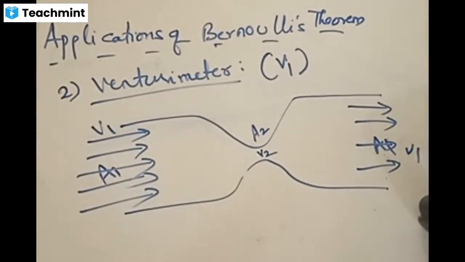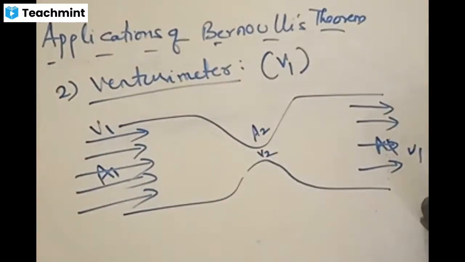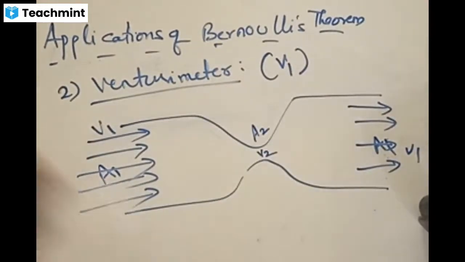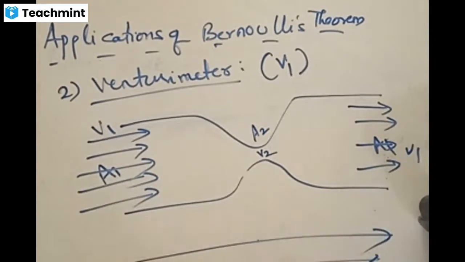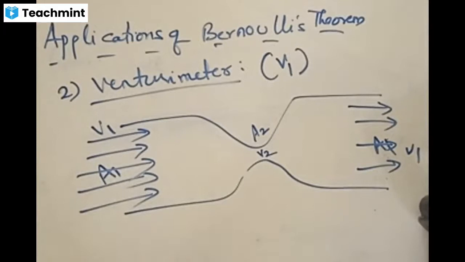Is this part clear so far? A Venturi meter consists of a long cylindrical tube with some area at one end, the same area at the other end, but at the middle a lesser area. Suppose the fluid is traveling in this direction, and in that fluid I am immersing this Venturi meter.